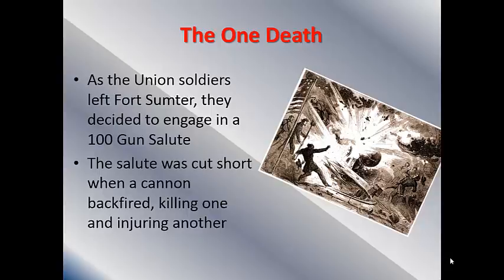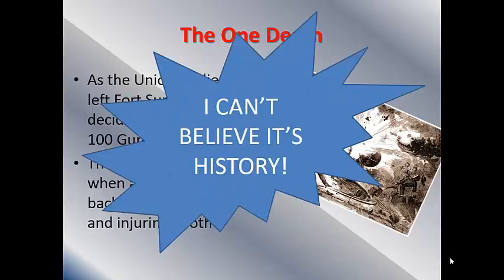The salute was cut short at 50 when a cannon backfired and killed one person and injured another. That's right, folks. The only person to die at the Battle of Fort Sumter died because his cannon misfired and exploded. Yeah, I can't believe it. That's history.